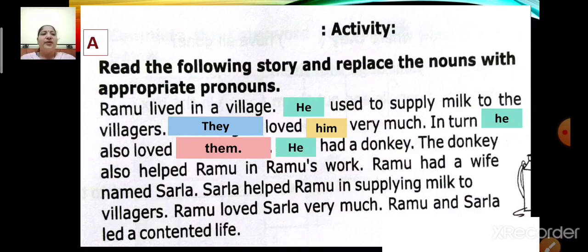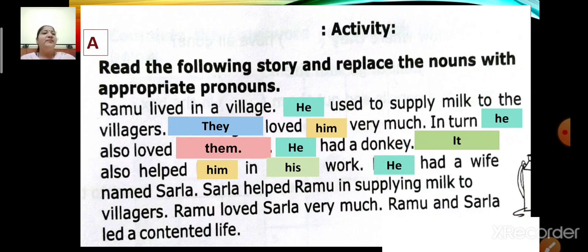He had a donkey. It also helped him in his work. He had a wife named Sarla. Now children, in the next sentence, Sarla helped Ramu in supplying milk to the villagers. Here, the noun Sarla is a female.